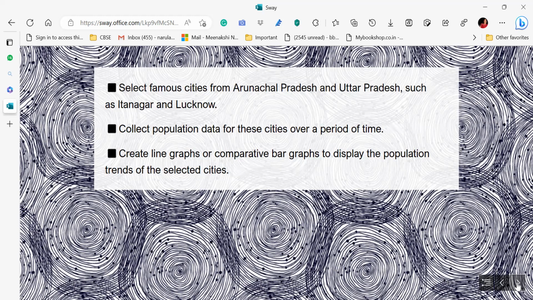Now, they'll be able to create line graphs and comparison bar graphs to display the population trends of the selected cities, right? You can take any cities, you can take more number of cities also, and then you can ask your children to arrange the same in ascending order, descending order, right? To present the same in the form of a bar graph or any other kind of data handling, or you can share the story sums also.